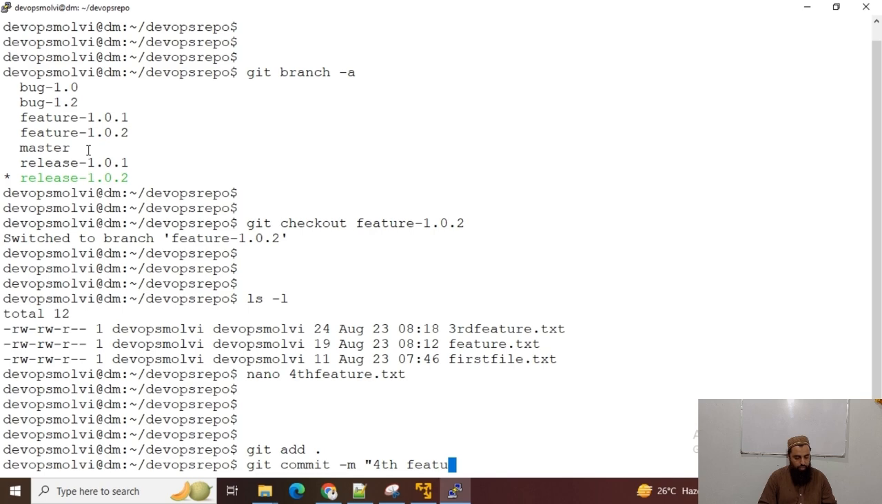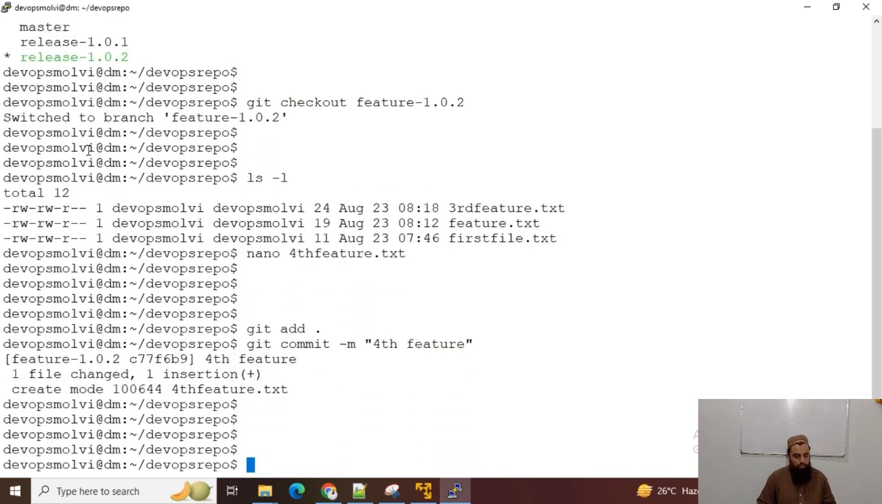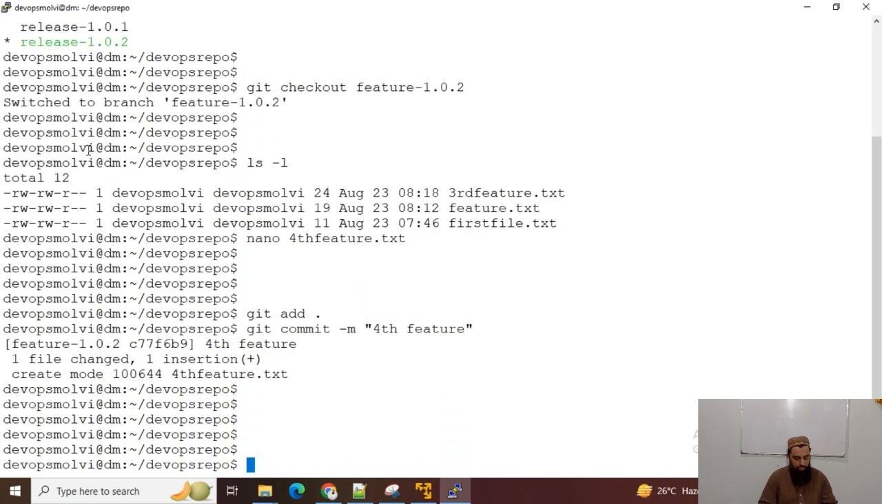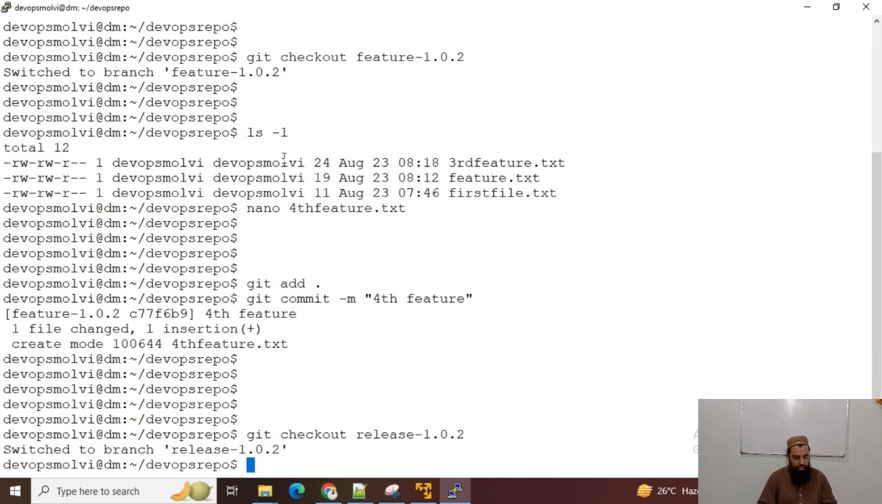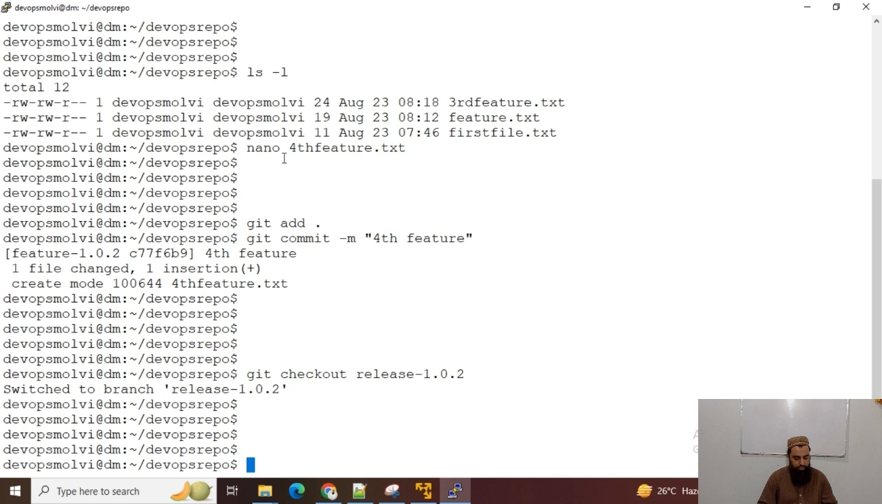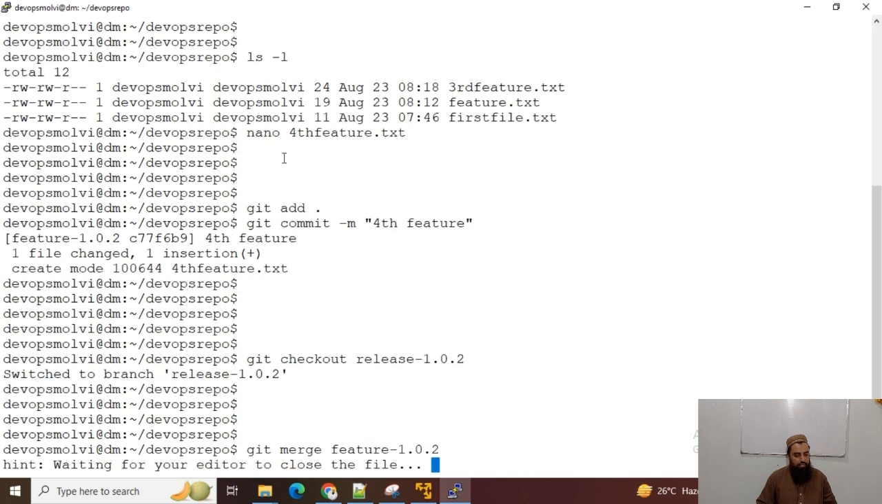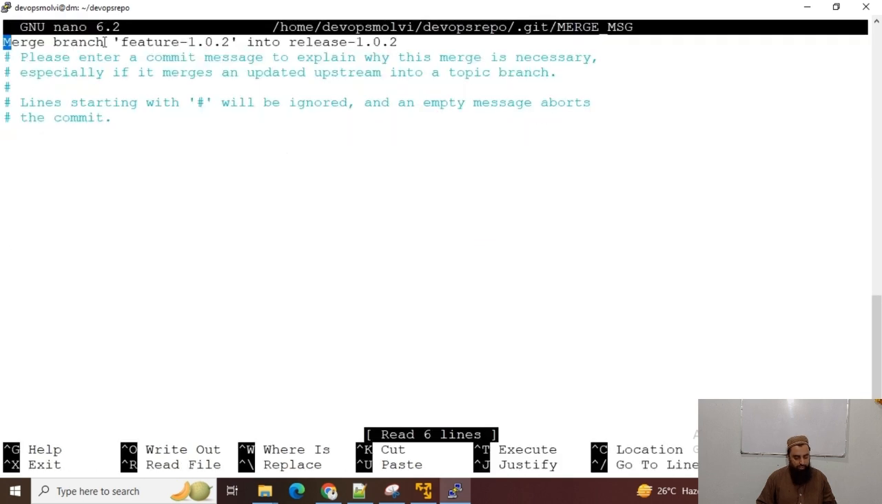Okay, now I will merge this fourth feature into the release branch. So first of all, I have to check out the release branch. That's how it works, guys. Now I can run git merge on the feature branch, so merge this branch into the release branch.